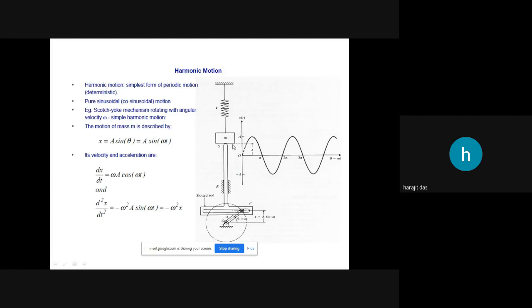So when we write this system in terms of the sinusoidal curve, we write the motion of the spring mass system as a sinusoidal curve motion. Don't be confused: though it is moving linearly, or reciprocating in the vertical direction, we can write this equation in sinusoidal terms because it is equivalent to this system. If you connect this system, it will rotate this way.